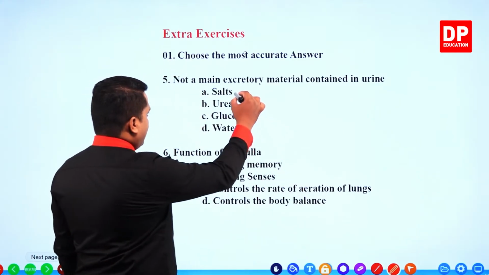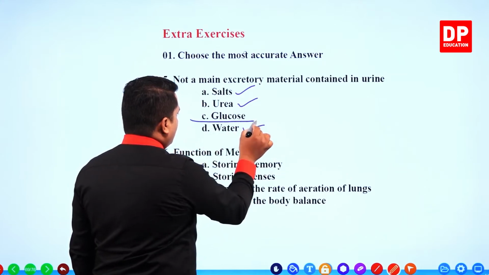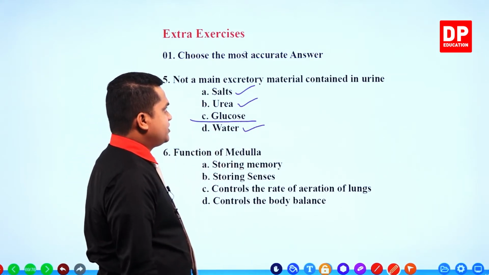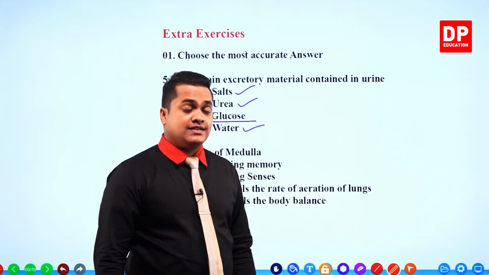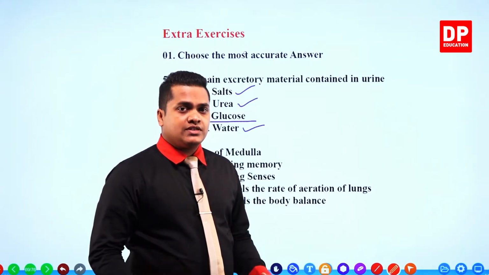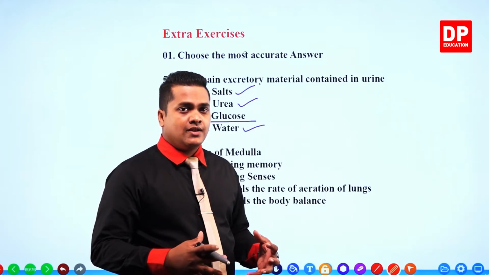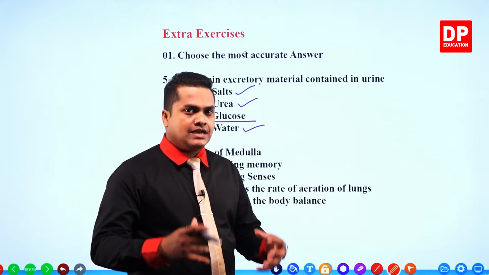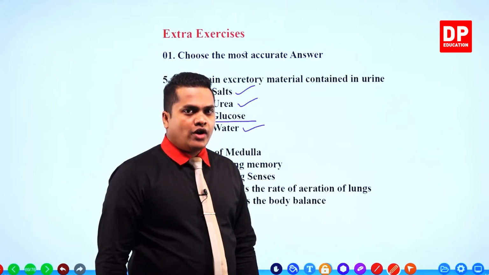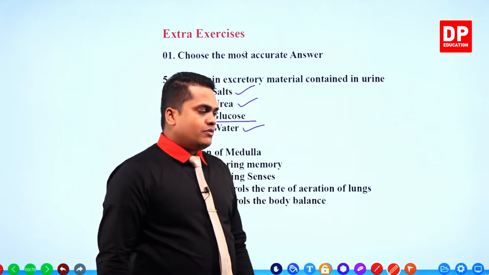Salts correct, urea correct, water correct. Glucose is the one which is not a main excretory material. Actually, it is not an excretory material at all, right? All the glucose is reabsorbed into the blood during the process of filtration inside the kidney. If not, that person is suffering from diabetes. Right then.